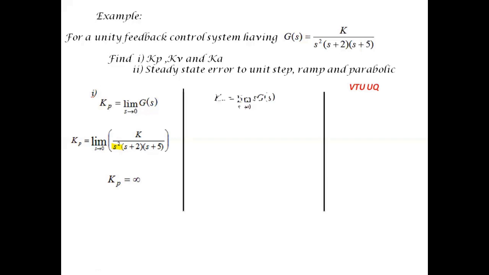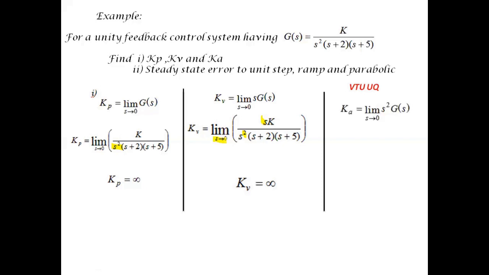Then to find the velocity error constant Kv, the formula is given by limit s tends to 0 s into G of s. So let's substitute for G of s. One term s in the denominator will get cancelled out. However, we still have a term s in the denominator. So as s tends to 0, the denominator again becomes 0. So anything divided by 0 becomes infinity. So Kv will be equal to infinity.